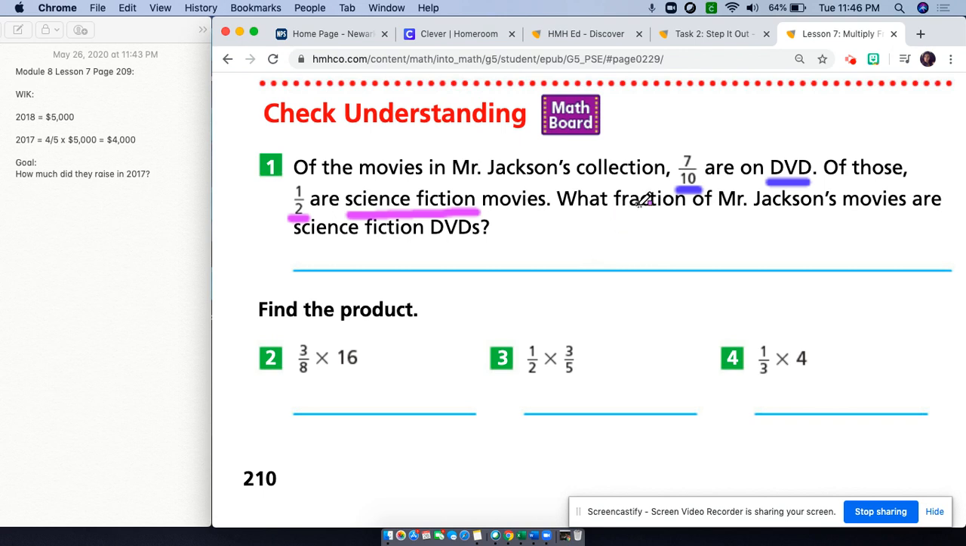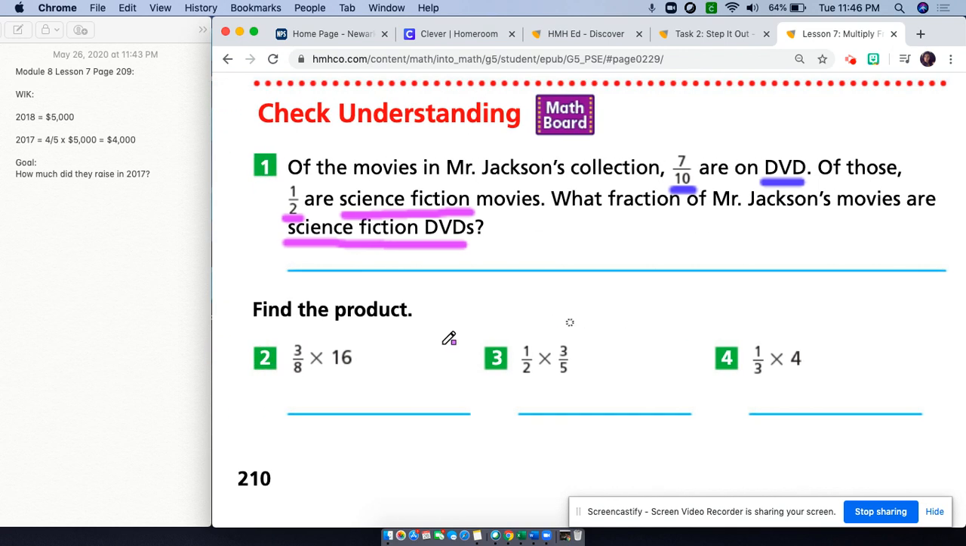Okay, so you got to figure out what you need to do to find the answer. Do not forget to label. Okay, they told you what the label is right over here. They're looking for how many science fiction DVDs Mr. Jackson has. And then finally, for numbers 2, 3, and 4, just go ahead, multiply, and find the products.